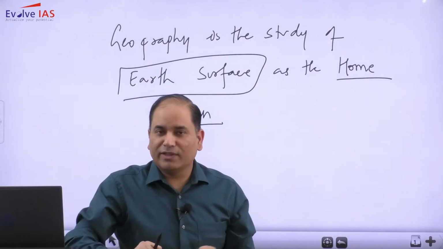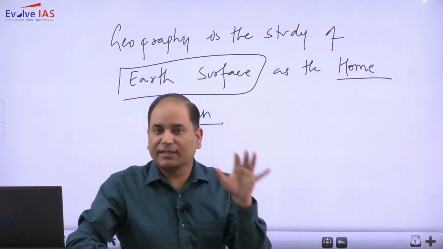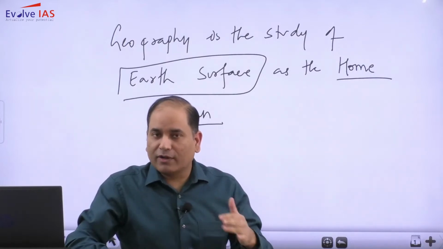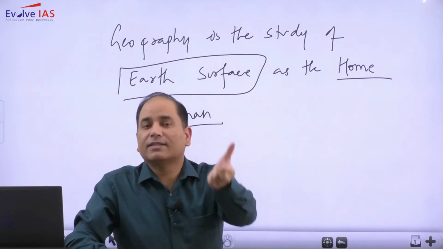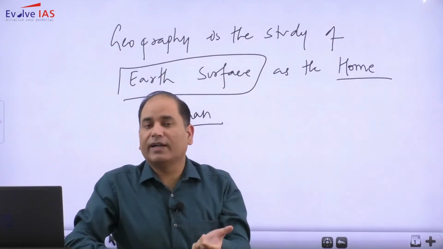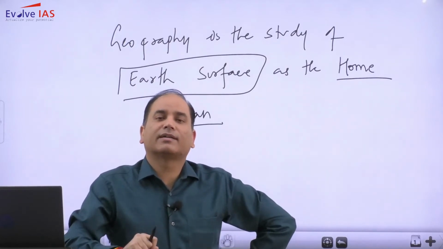Because in the present time you will find that most of the people are concentrated in the upper part of the earth. So geography being the study of earth surface doesn't mean that we are just interested in the surface or, in a more refined version, the crust. We are not only interested in the lithosphere or crust.